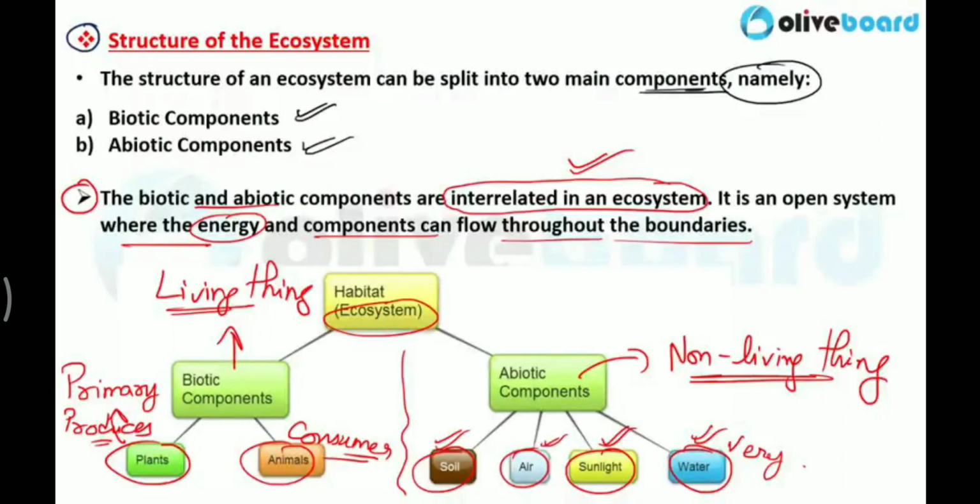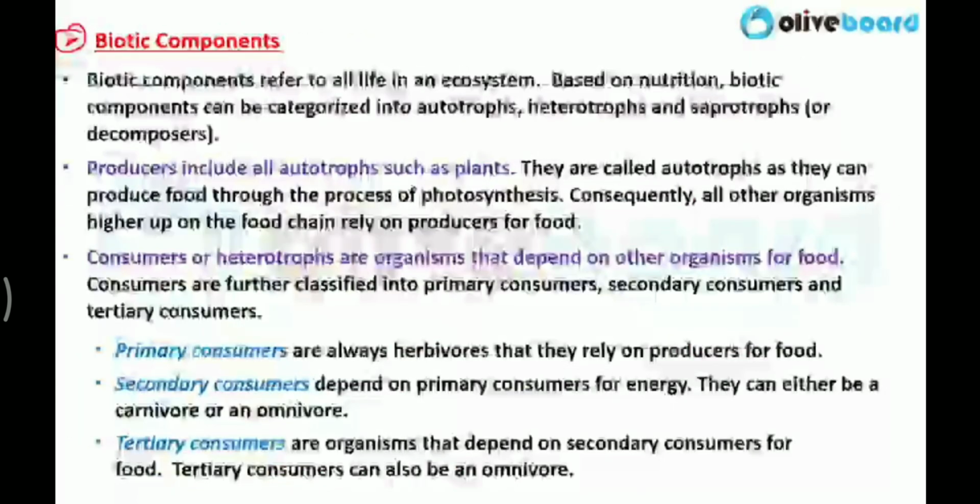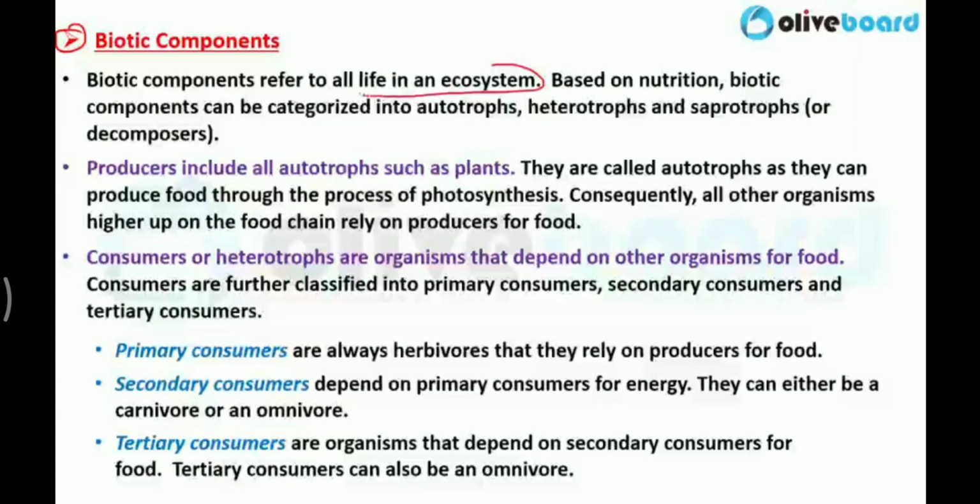Structure of ecosystem is basically divided into two main components, biotic and abiotic. Now we will discuss what are biotic components. Biotic components refer to all life in an ecosystem. All life, as I said, means living things. Clear? So biotic components refer to all life in an ecosystem.